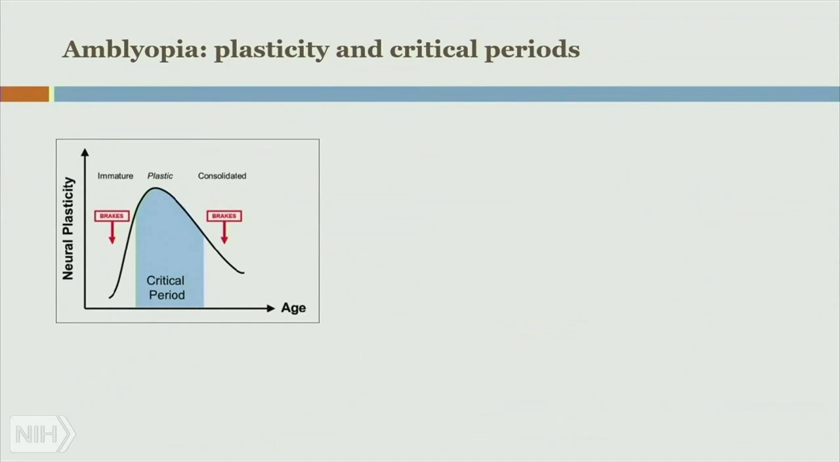Chart of neuroplasticity versus age, showing a critical period with high plasticity in early ages, lower plasticity during the immature earliest ages, and consolidated lower plasticity in later ages. Immature and consolidated periods marked with breaks.